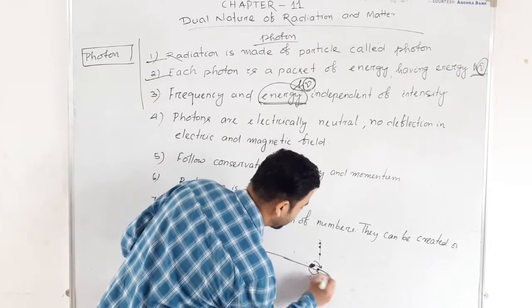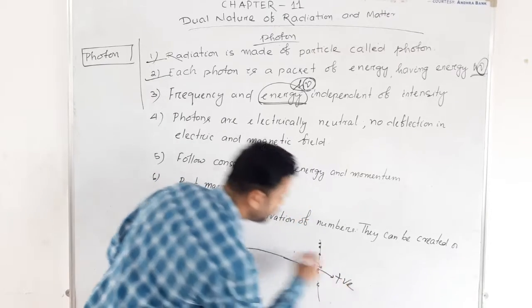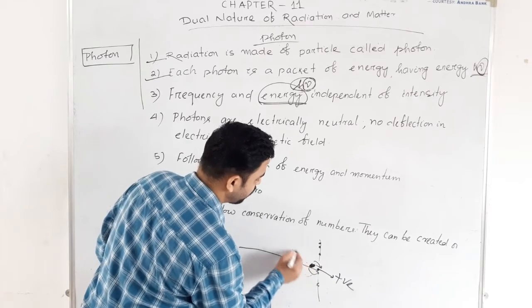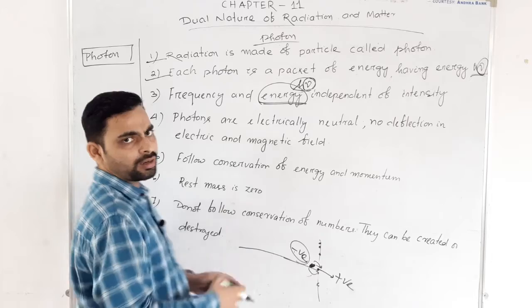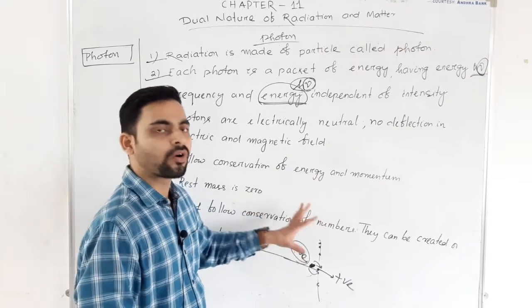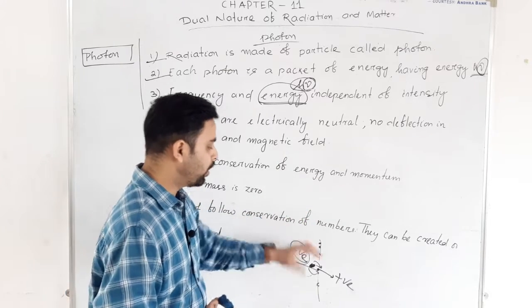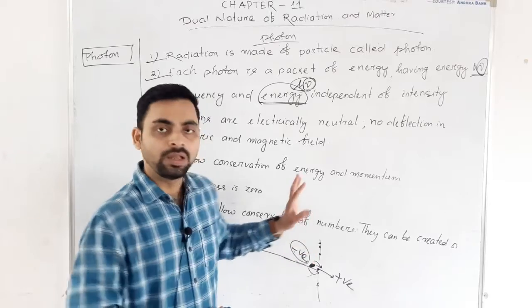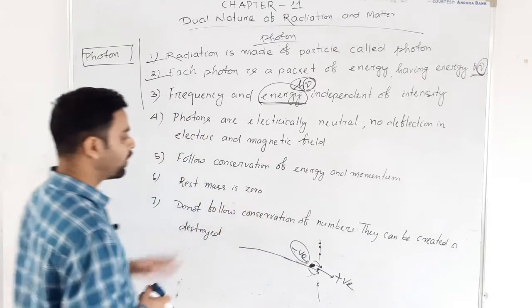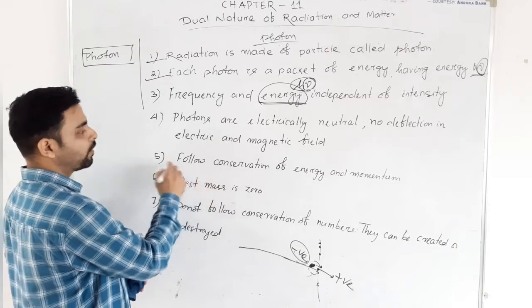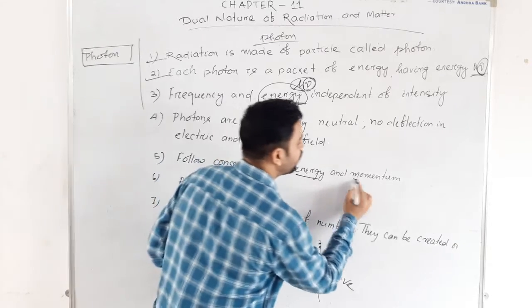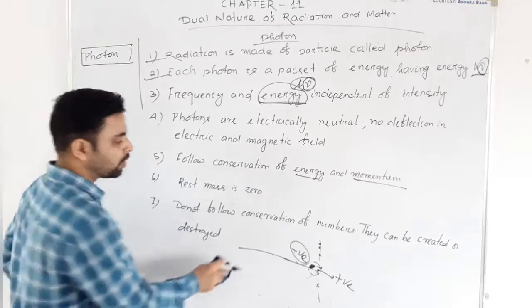So the electron will gain momentum and the photon will lose momentum. In total, momentum will be constant, total momentum will be conserved. So I can say photon is following conservation of energy and momentum, it will follow the law of conservation.